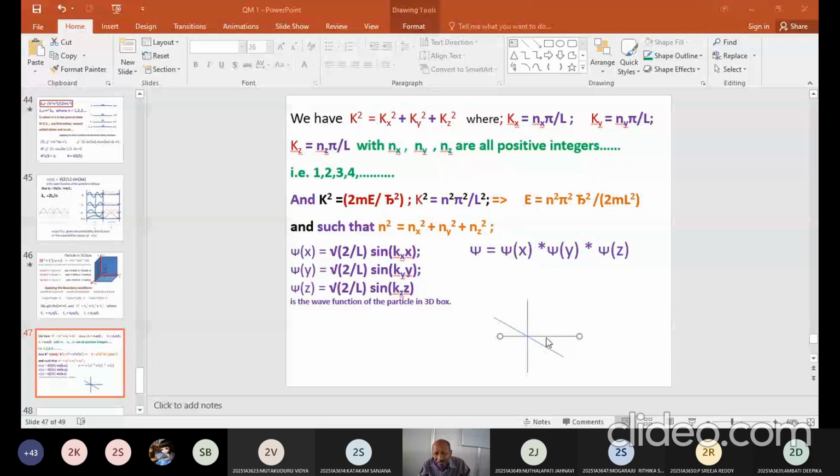Right. So you have x-axis, y-axis, and z-axis, right? Okay. Now I'll try to draw a sphere, but I can't draw this whole sphere over here. What I can do is I can draw a small part of it.